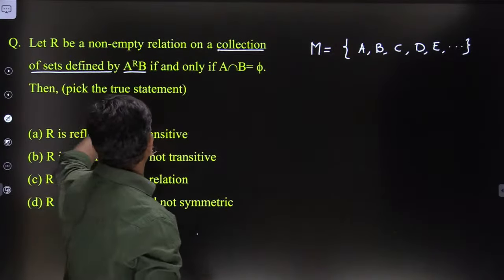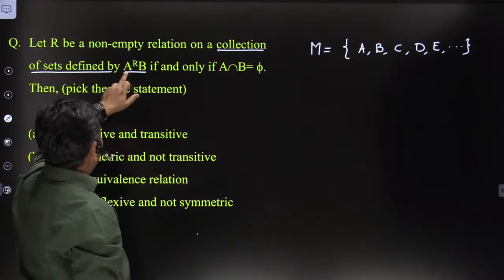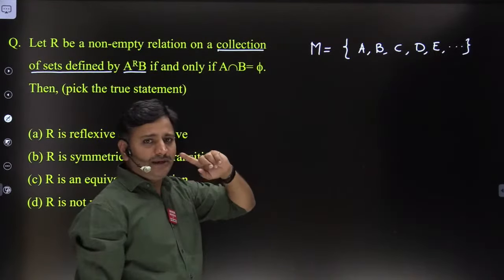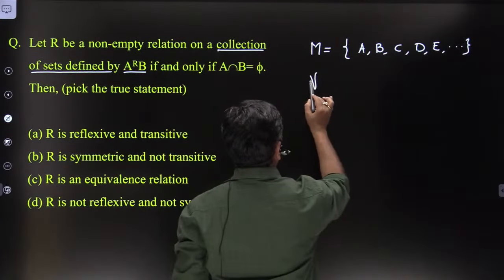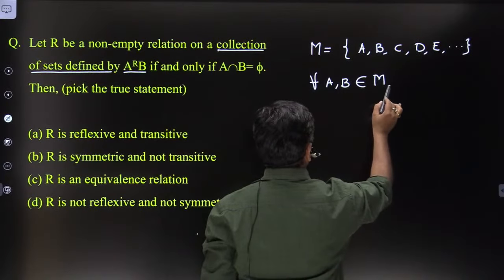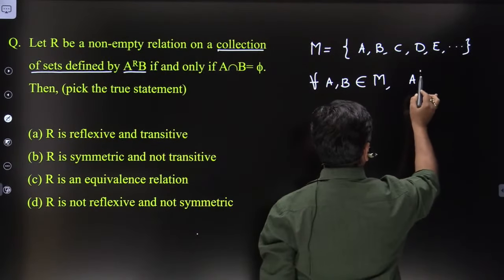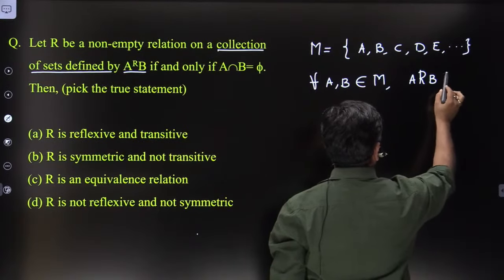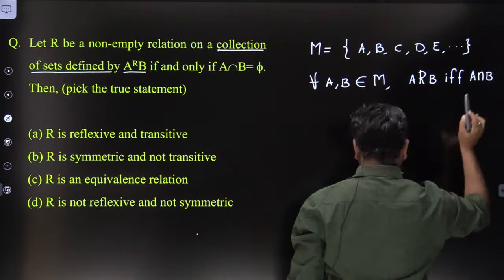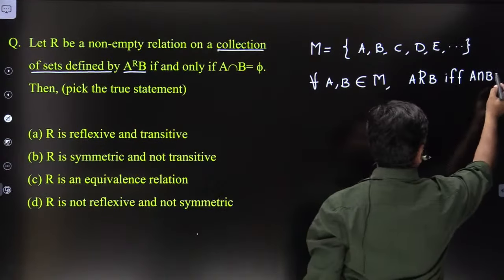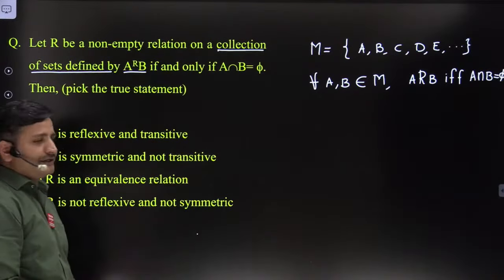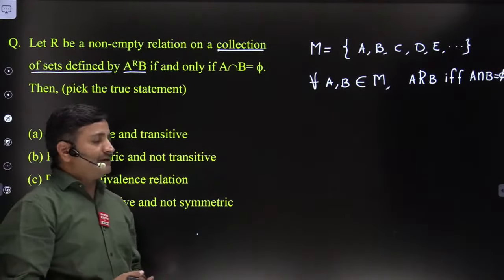How are we going to define the relation? See, two sets are related with each other if and only if their intersection is phi. It means that for all A comma B belonging to the given set M, A related to B if and only if A intersection B is equal to phi. Clear, friends? If A intersection B equals phi, then only they are related. Now let me explain the reflexive relation first.